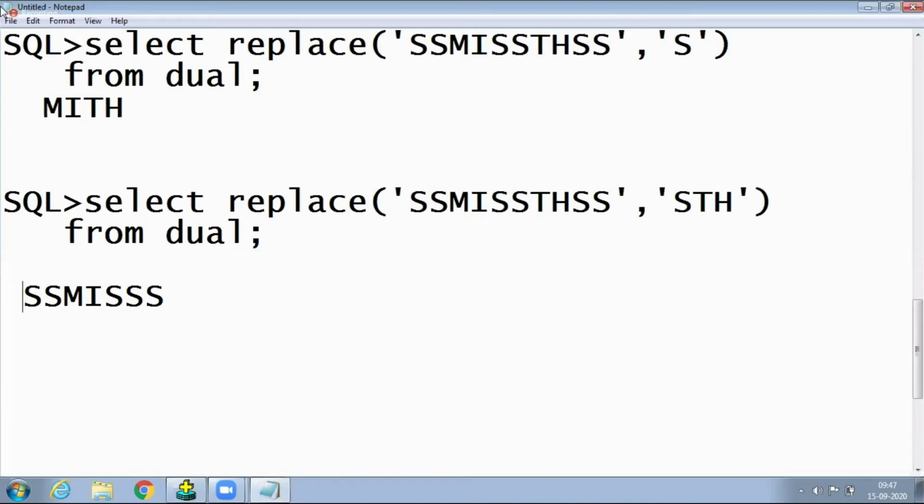Actually, where translate, substring, rpad and lpad functions are helpful is whenever we are transferring funds in a bank. You are observing that the account owner only displays the last word of the name. That's all. It does not display the rest, or it is replaced by asterisks. In that case, these combination functions are very helpful. That much knowledge is required, that's why I'm telling this. Unfortunately, the translate, replace, rpad, lpad function combination is used on the bank transfer side only.